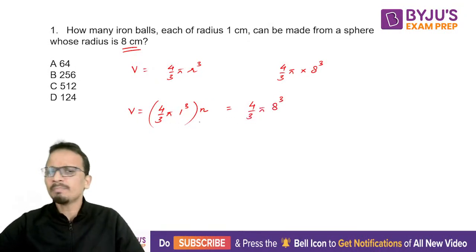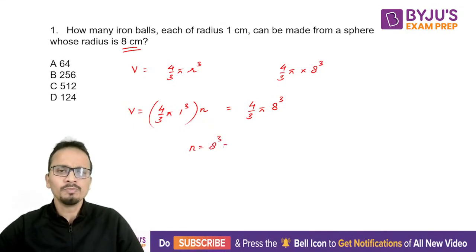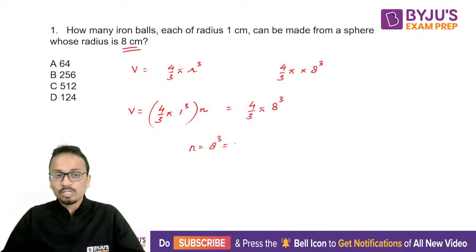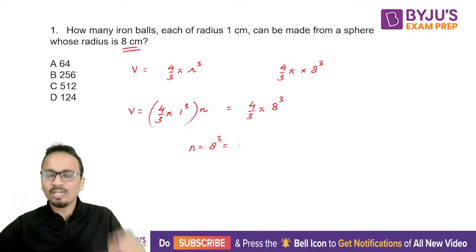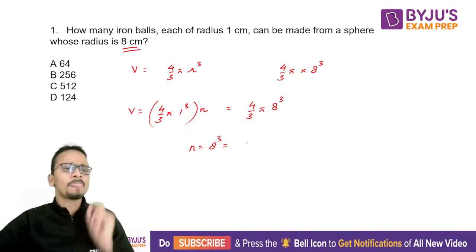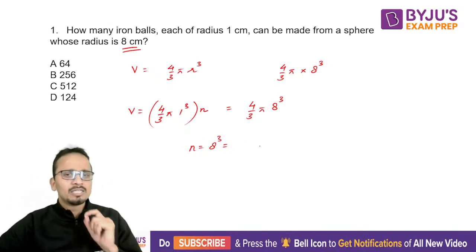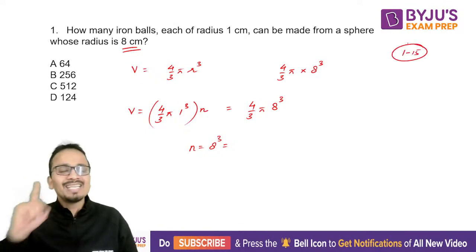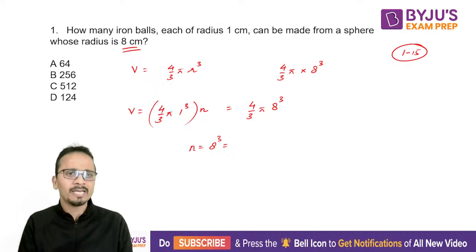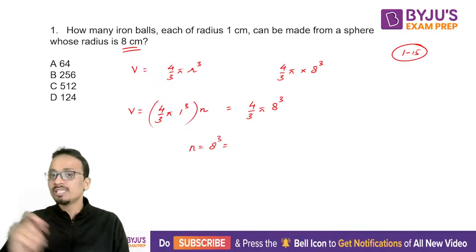Now 4 upon 3 pi will get cancelled, and the value of n will come out to be 8 cube, and that is equal to, so obviously you all must be knowing the value of 8 cube. So 8 cube, रट लो ये वाली value, मैंने बोला है अपने previous sessions में that you need to remember the cubes of first 15 natural numbers. 1 से लेके 15 तक के cubes याद करने हैं. It will definitely help you in saving a lot of time.